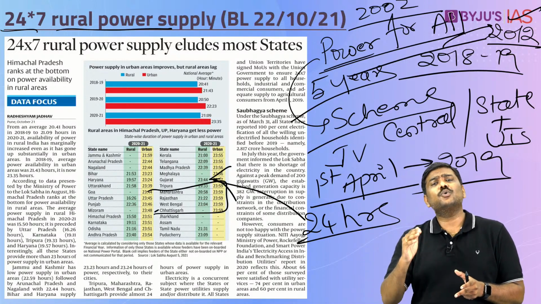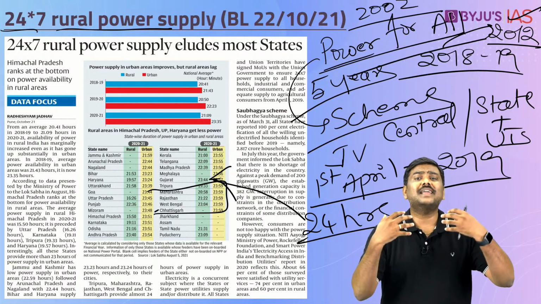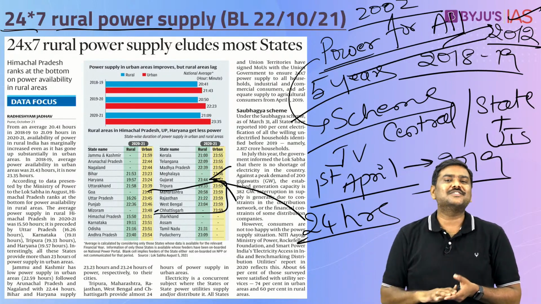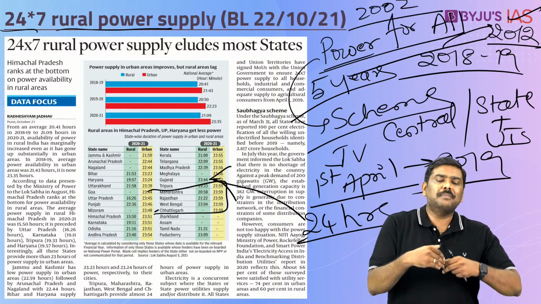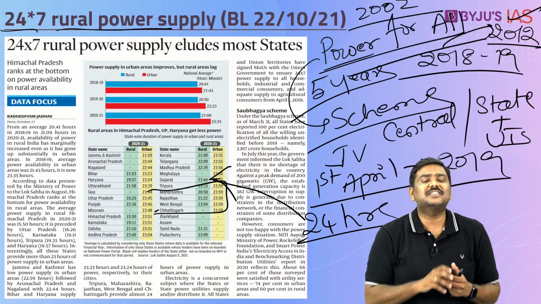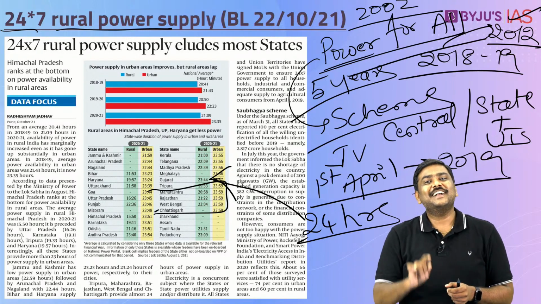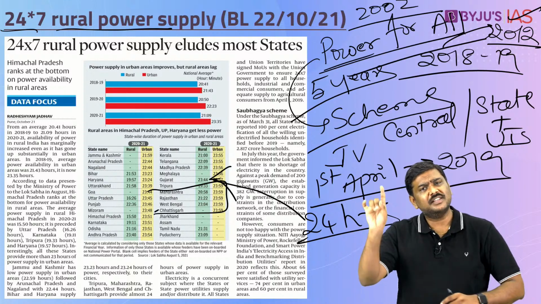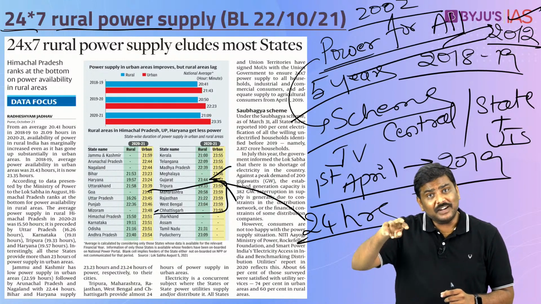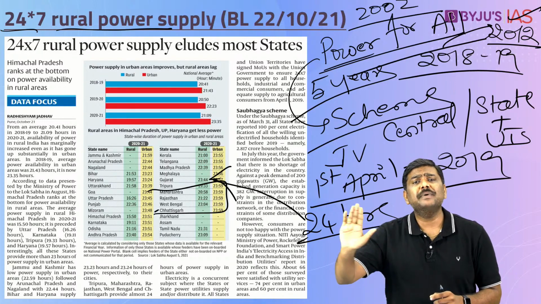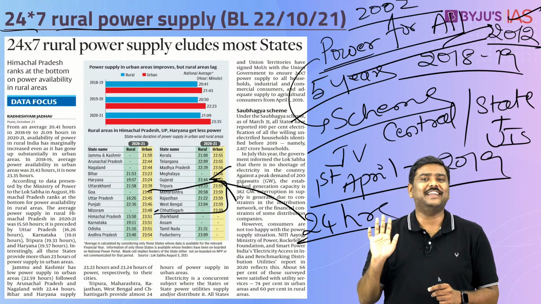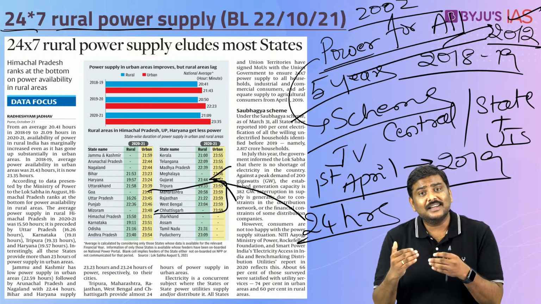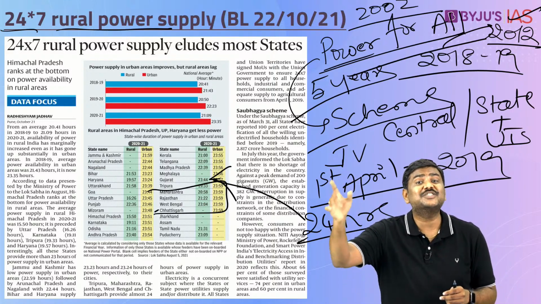Now, some of you might be thinking, sir, you are simply saying that these states are able to provide 23 to 24 hours of electricity. But I am living in urban India, in one of these states, and in my particular area, I am seeing that there is power disruption. The central government says that we are able to achieve almost 24 hours in many of these states in urban India, and if there is a power disruption, it is not because there is a scarcity of electricity. It is not because there is no available electricity, rather it is because of certain issues in the DISCOM sector.